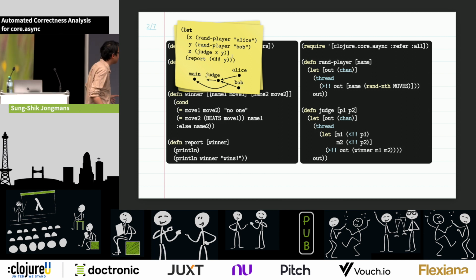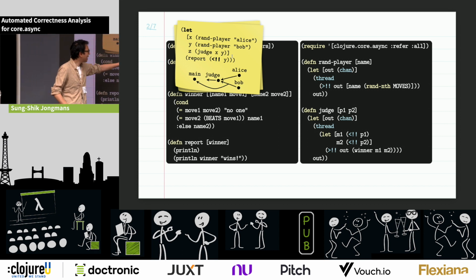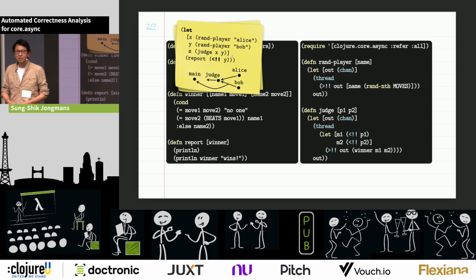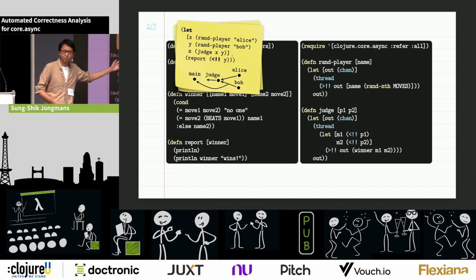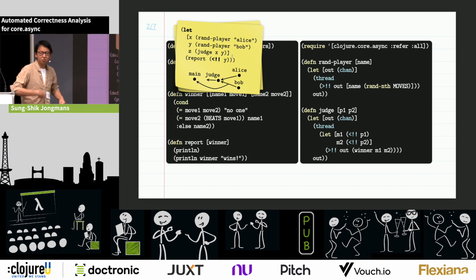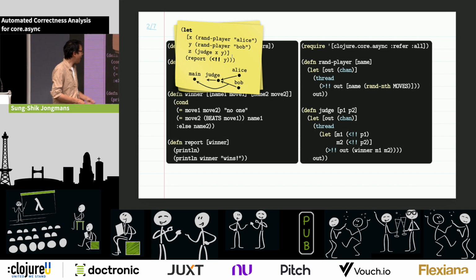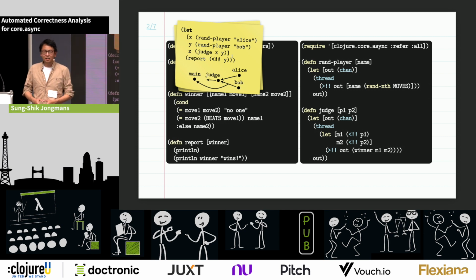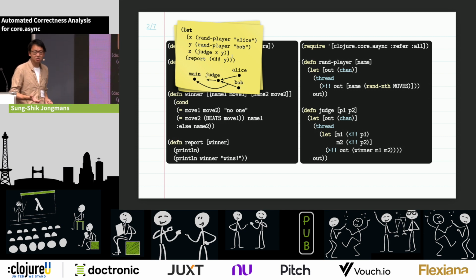And it essentially means now that this channel, which used to be from Bob to Judge, is now shared also with the main thread. And so the main thread and Judge are actually competing for access to this channel. And this may remind you a little bit of classical data races.